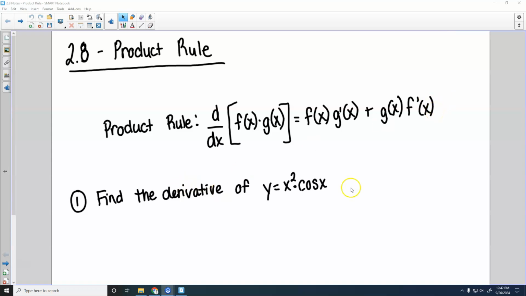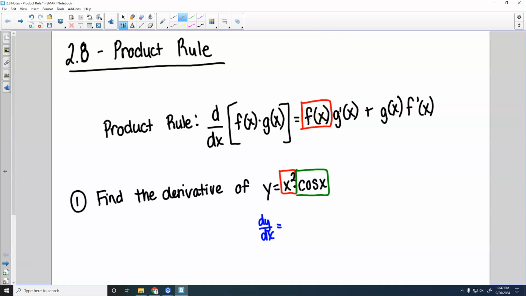Okay? So this is what that is going to look like here. The derivative of y, you can call it dy dx, you can call it y prime, whichever one you prefer. To take the derivative here, we could let our x squared be our f of x and our cosine x be our g of x. So the rule says we've got to take just f of x.